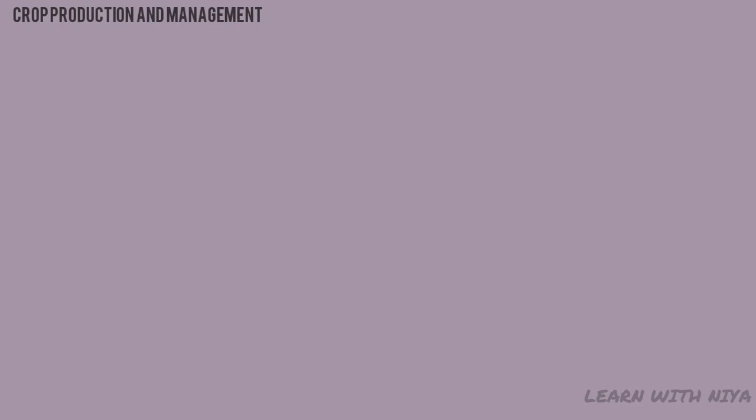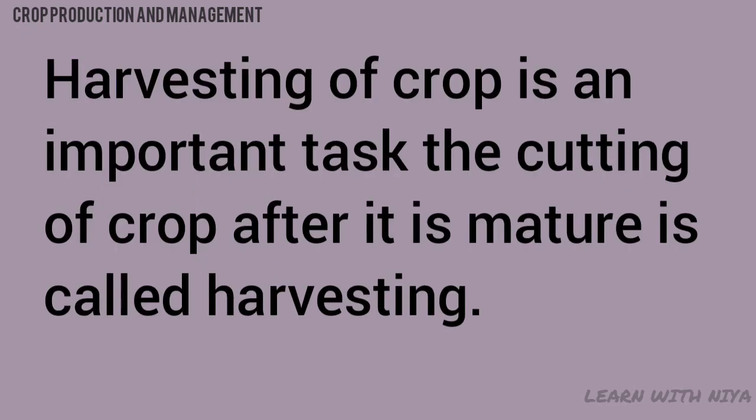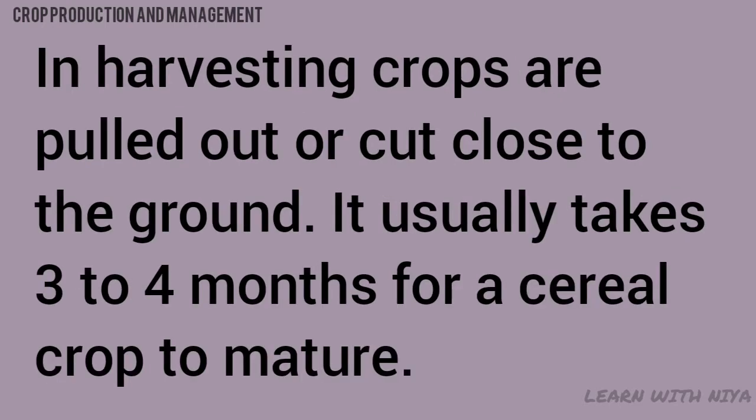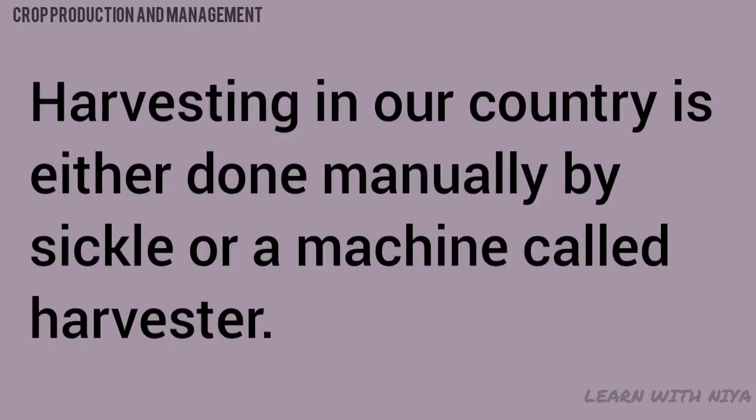The next task in agricultural practices is harvesting. Harvesting of a crop is an important task. The cutting of crop after it is mature is called harvesting. In harvesting, crops are pulled out or cut close to the ground. It usually takes 3 to 4 months for a cereal crop to mature. Harvesting in our country is either done manually by sickle or by a machine called harvester.